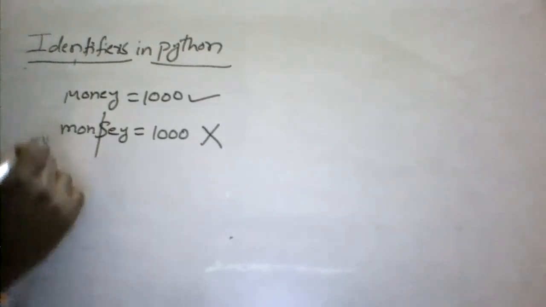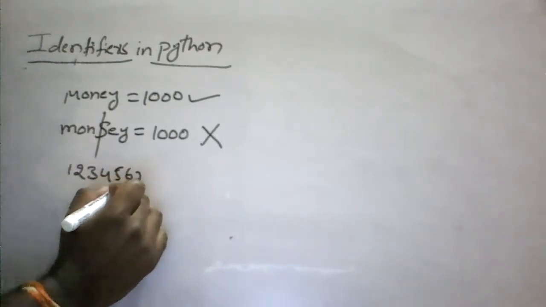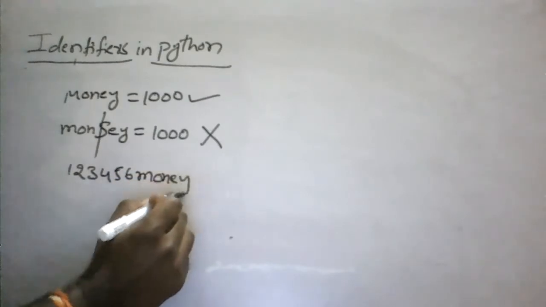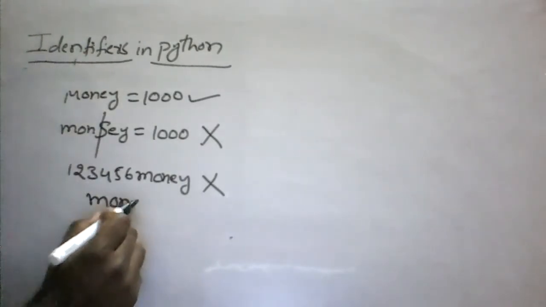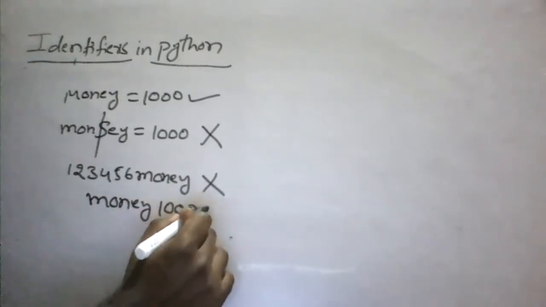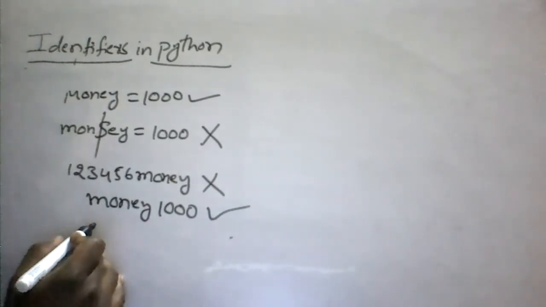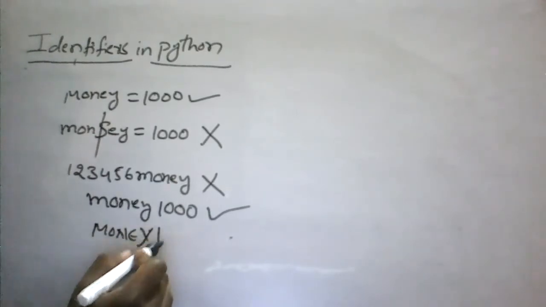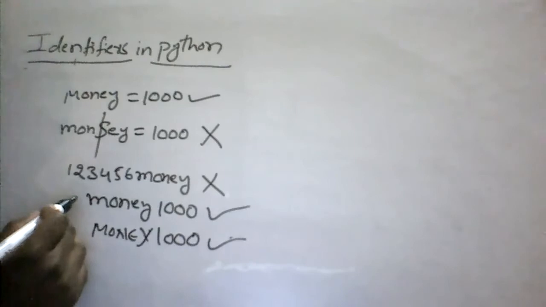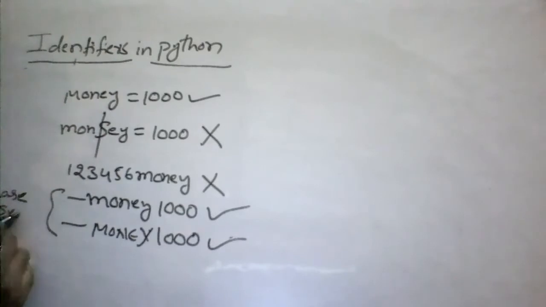And again, if you start with 1456 like this, it is not suggested, it is not a correct identifier in Python. And if you start with money1000 like this, it is a right identifier. And you can use uppercase also, this is lowercase, this is uppercase, this is called case sensitive.